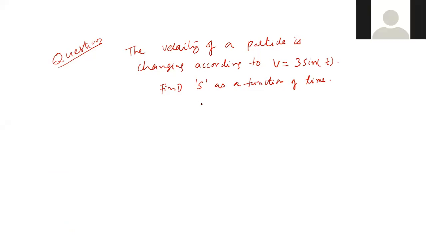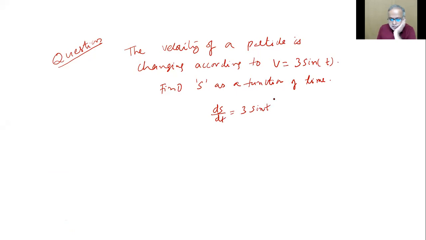So directly ds by dt equals 3 sine t. And then we need to find ds equals 3 sine t into dt.